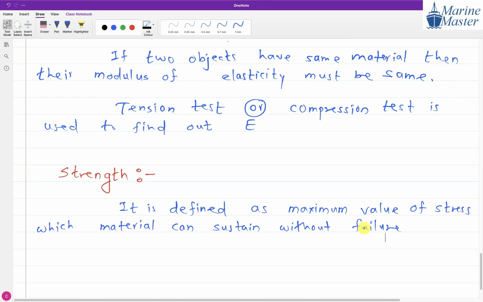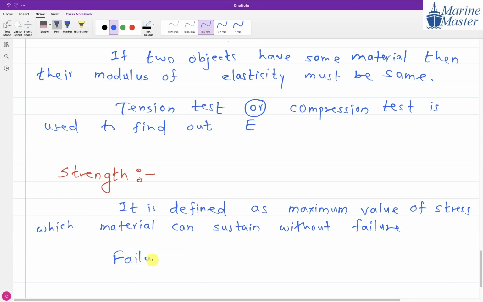Break. We don't say break, guys. For us, failure doesn't mean a break. Break is like a tsunami scenario. A worst thing is going to happen if there is a breaking. Failure means permanent deformation. Guys, what is the meaning of the word failure? For us, failure means permanent deformation.